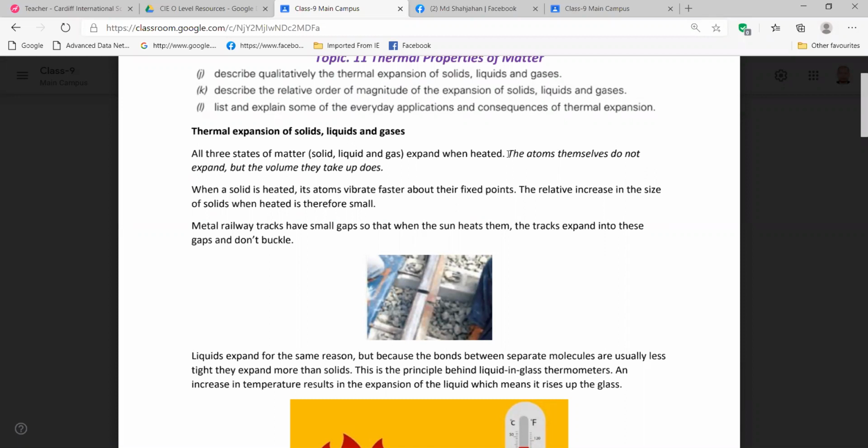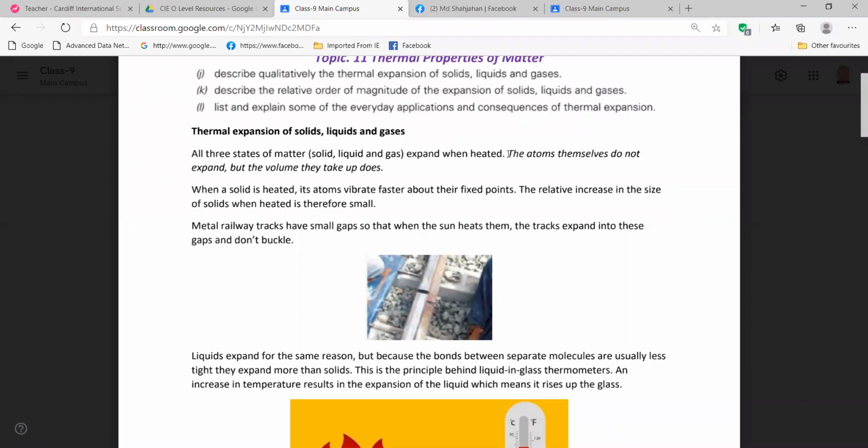Their vibration increases, and that's why it expands. The volume increases, but the molecules or atoms themselves don't increase. In between them, the gap is increasing. That's why the whole thing you are seeing is expanding. Is it clear now?